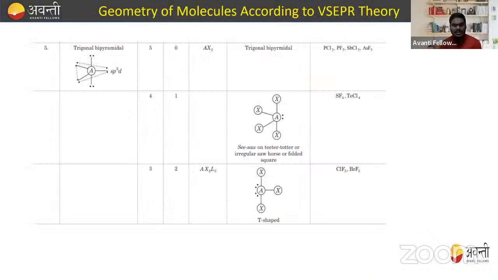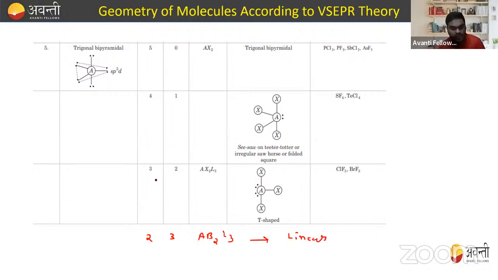One more case arises there. If two bond pairs and three lone pairs are present, so AB2L3, in this the shape is linear.